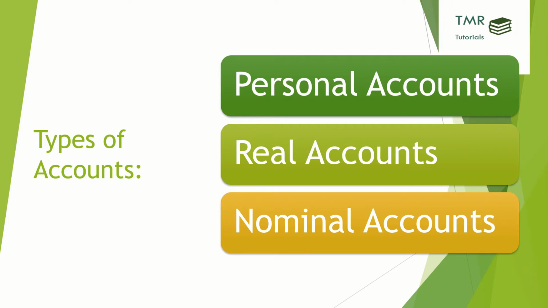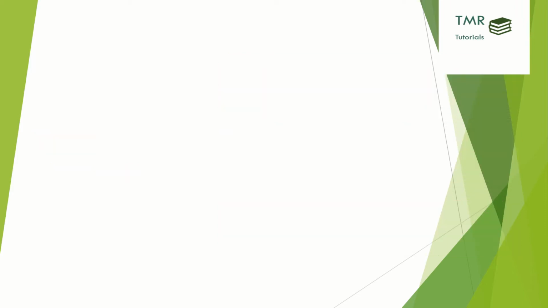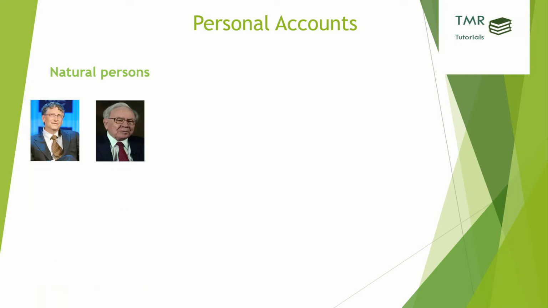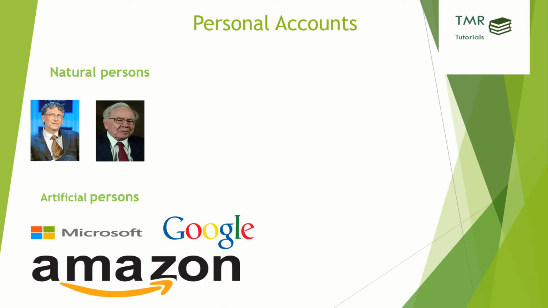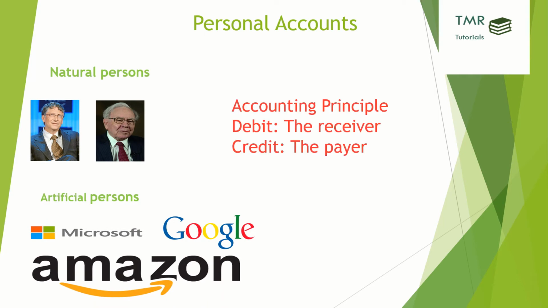They are nothing but personal account, real account, nominal account. Let's understand what is the category of transaction which goes into personal account, which goes into real account, which goes into nominal account. Let's start with the personal account. Personal account includes natural persons like you and me. It includes individuals like Warren Buffett and Bill Gates also. Then let's look at artificial persons. Artificial persons are created by law or statute. These are nothing but corporations like Microsoft, Google, and Amazon. For personal accounts, the accounting principle is debit the receiver, credit the payer.